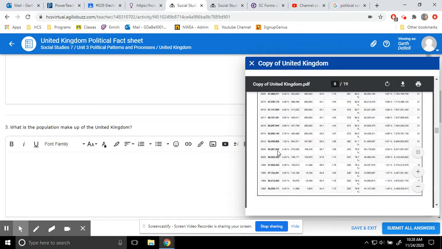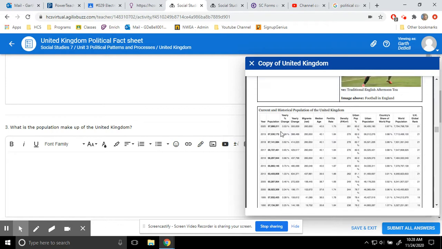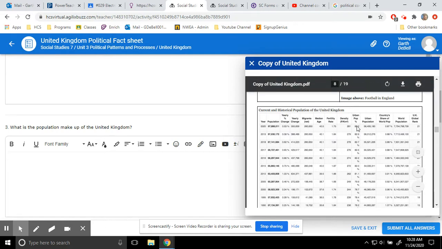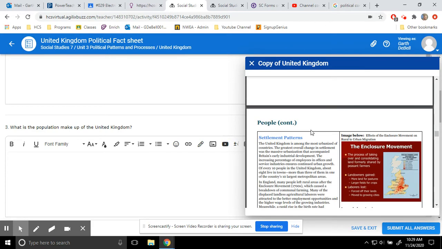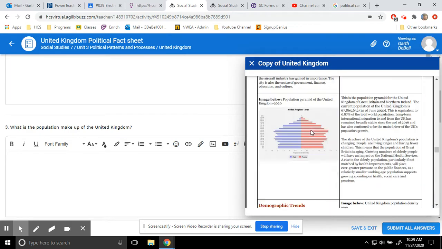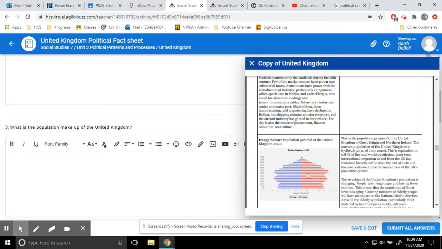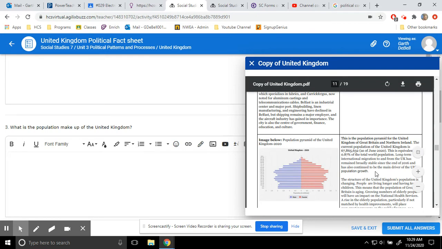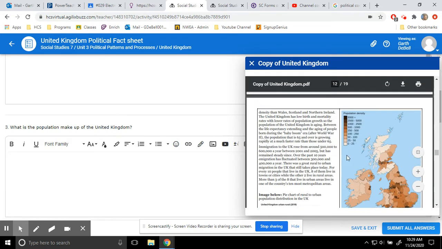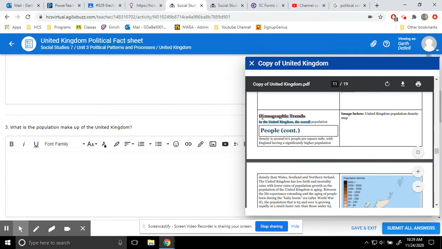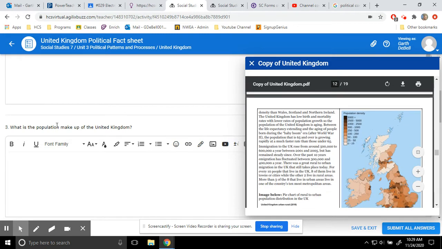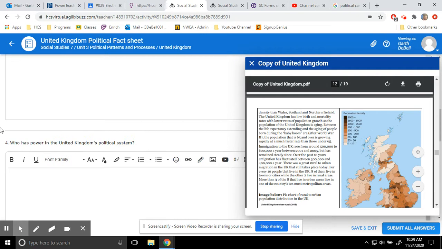Population makeup is going to come from a few places as well. You're going to have your population information here. You have your urban population, your percentage urban population, population density, your total population, world share of the population, and all that. And then if you come down even further, you have your population pyramid, which is going to give you some good information. And then if you come down further, you have your demographic trends information, which is going to give you some information that you can put in here.